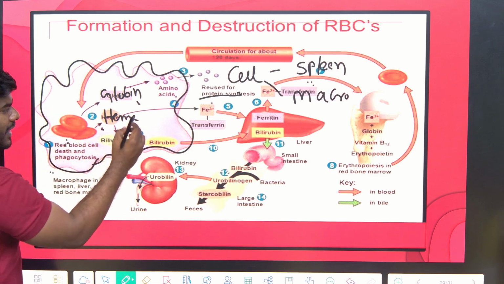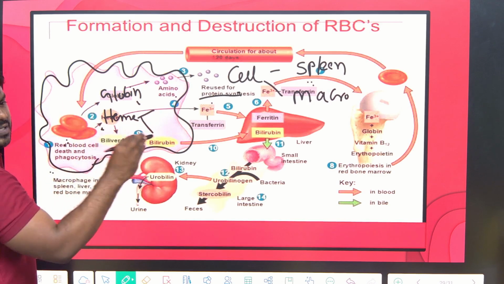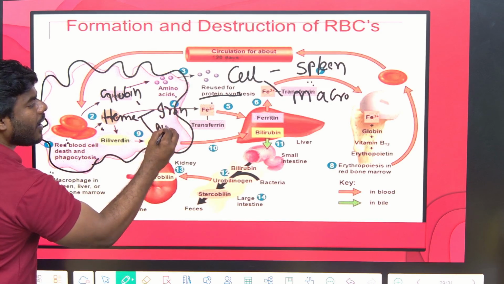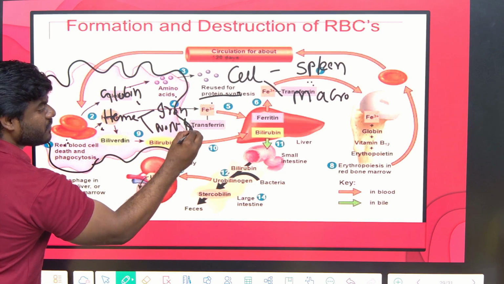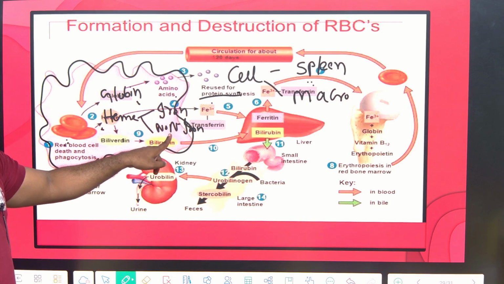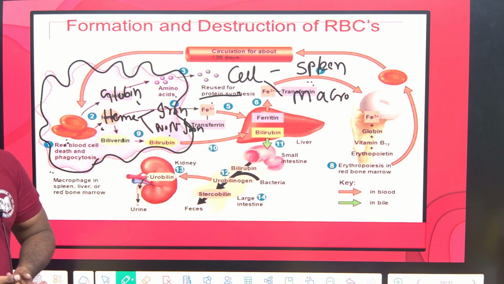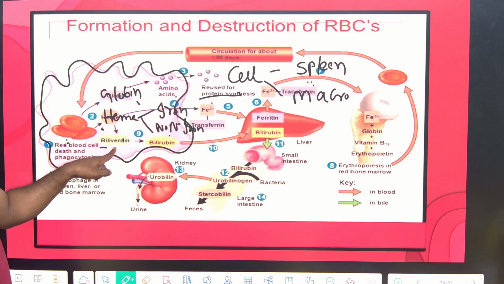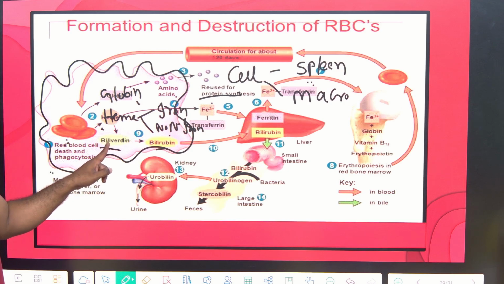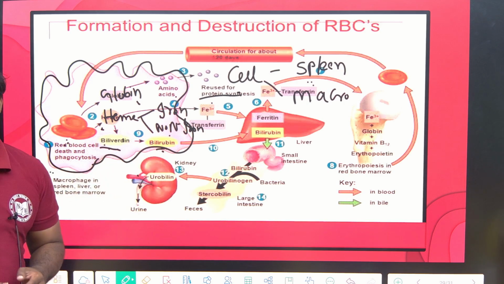Now remember, heme is further divided into two types. One is iron containing heme, the other is non-iron containing heme. You are getting the point? Non-iron containing heme is called biliverdin and bilirubin. Where are they produced? Very good, liver and spleen. Biliverdin and bilirubin are very toxic.